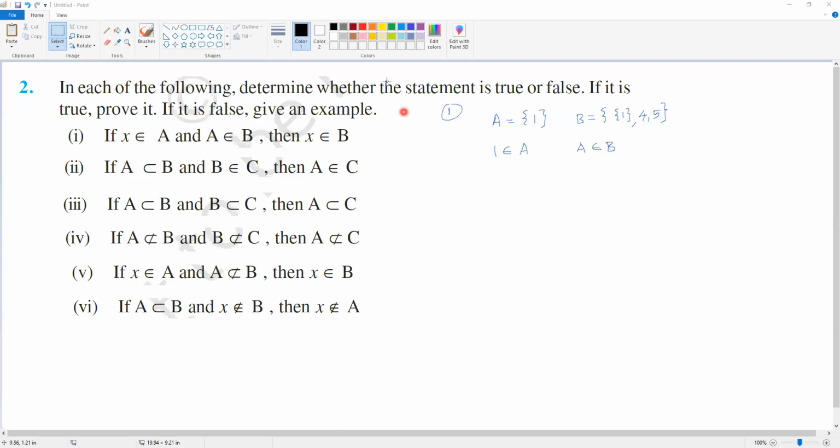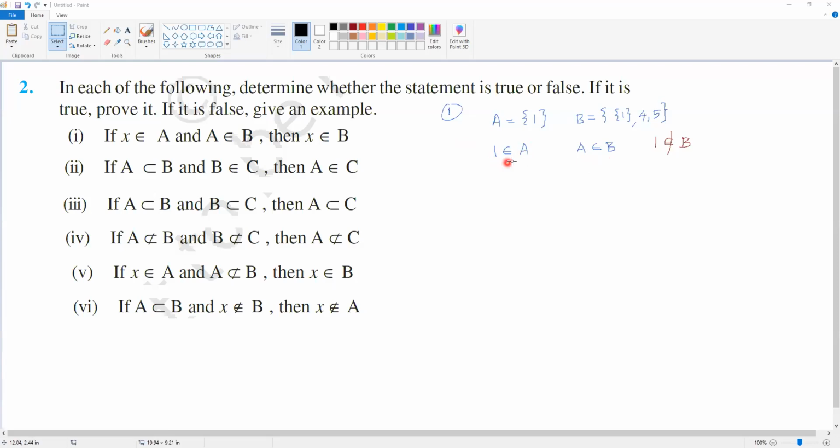Then is it always true 1 belongs to B? No. You can see that 1 is not belongs to B. Okay, if here I have added 1 also, then B... but it is, so in general it is not true, because in this particular case I have shown you one particular situation. The element 1 is a member of the set A, and A, the set itself, is a member of another set B.